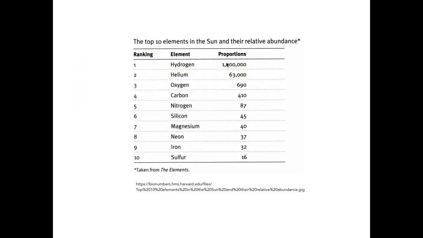So these are the top 10 elements in the sun and their relative abundance. These are the elements that we find in the sun. The most abundant is hydrogen, and then you have helium, followed by oxygen, then you have carbon, nitrogen, silicon, magnesium, neon, iron, and sulfur.